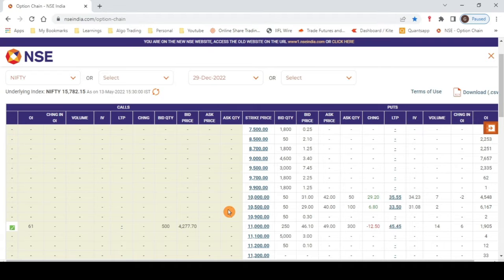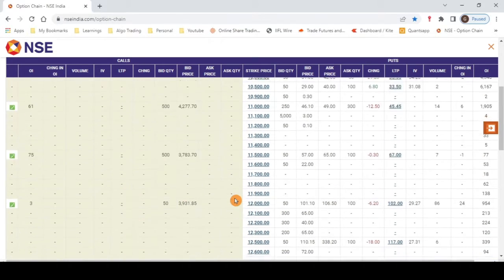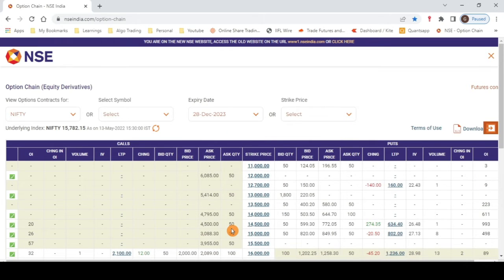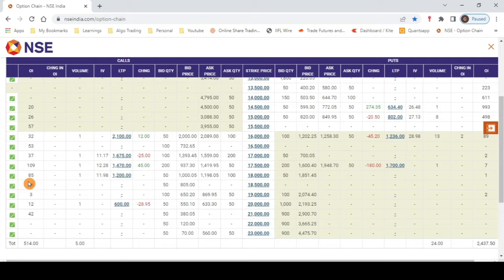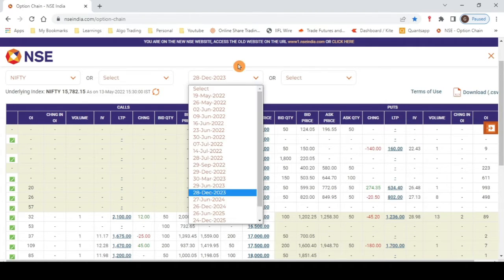Let us now quickly look at the open interest of various expiries. For Nifty, 29th December 2022, we have good open interest. You can see the OI here on the last column. There are a number of contracts on the call side as well as the put side. I think it's a good open interest for the December month. Now let me take December of next year, that is 2023. So here the open interest, if you look at, is not much. The OI is hardly a few, not even hundreds of contracts for the call and a few hundreds for the put. So as you go forward, the open interest reduces.